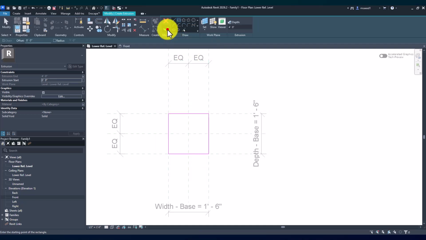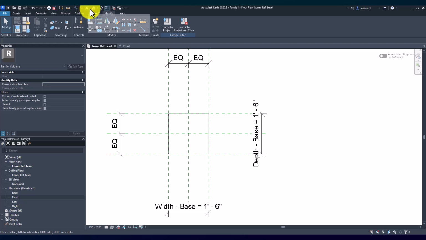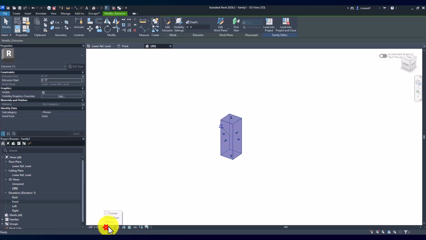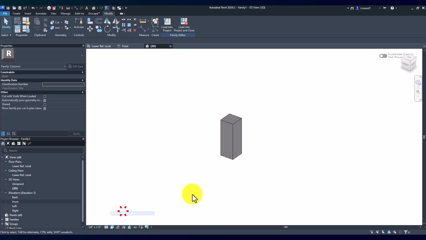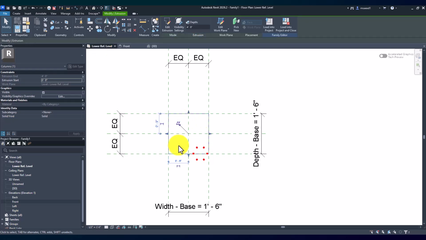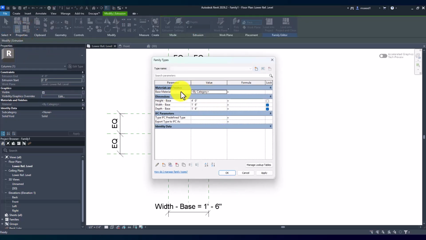Perfect. And then we can hit enter. Now, if we open the 3D view, you can see we have our base done here. And we can just go into textures to make sure we can see what material we apply. So let's go back into lower level, select this. You can see we can go back to the family types and actually assign that material now.